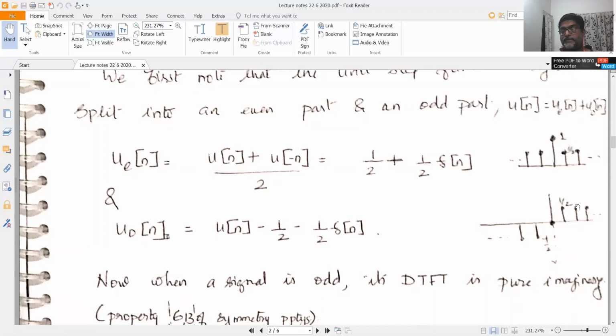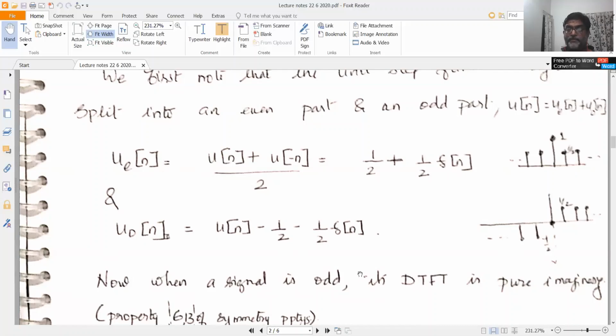So all these values are 1 minus u_e[n]. u_e[n] is equal to 1 by 2 here. So this value should be 1 by 2. 1 minus 1 by 2 would be equal to 1 by 2. And here the values are 0. So 0 minus 1 by 2 would be equal to minus 1 by 2. So this you can write as u[n] minus 1 by 2 minus 1 by 2 delta[n].